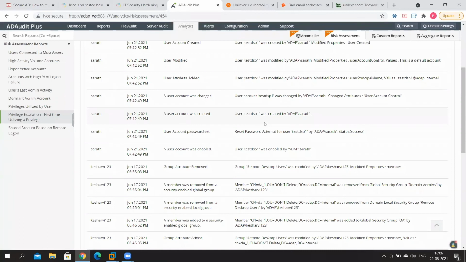UBA uses machine learning algorithms to set a baseline for every user in the network environment. To do this, the system learns by itself and establishes something called a normal profile for every user. So a baseline of expected activity is calculated for each and every user. In case the user's actions deviate from the normal range of expected behavior, that's considered an anomaly. The use of UBA protects our Active Directory from new types of attacks.